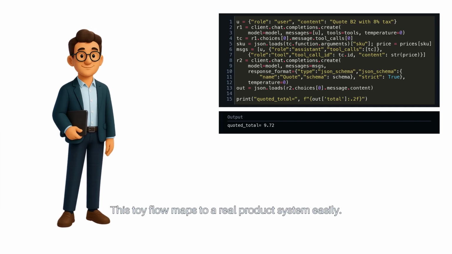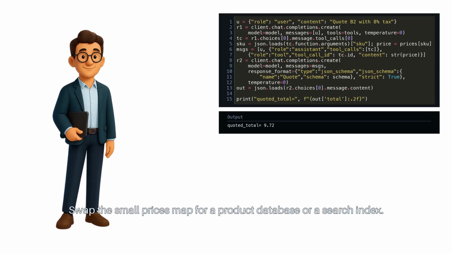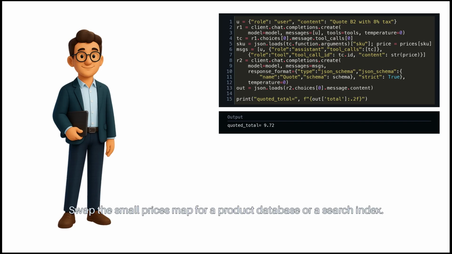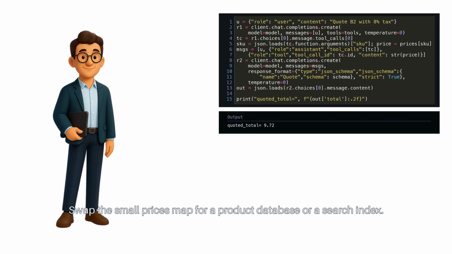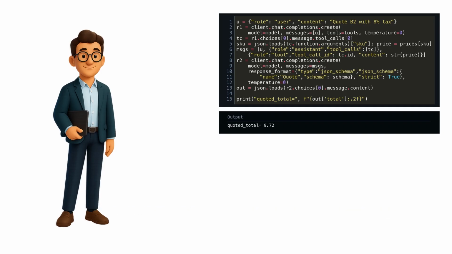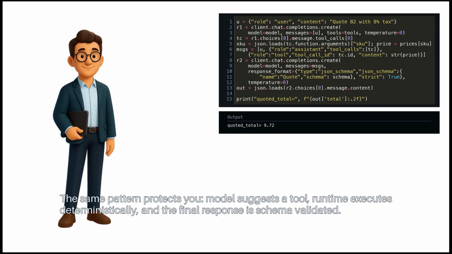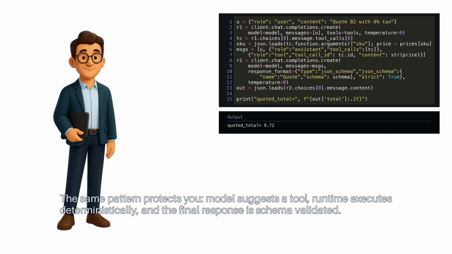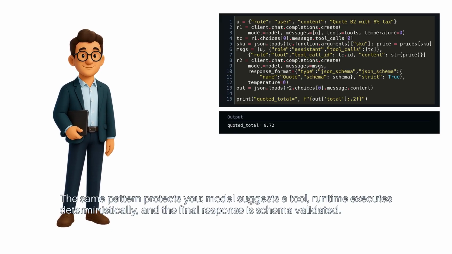This toy flow maps to a real product system easily. Swap the small prices map for a product database or a search index. Replace local lookup with a guarded API call behind retries and caching. The same pattern protects you. Model suggests a tool. Runtime executes deterministically, and the final response is schema validated.